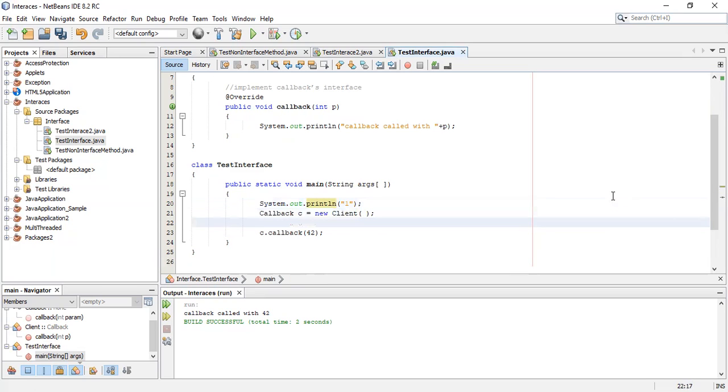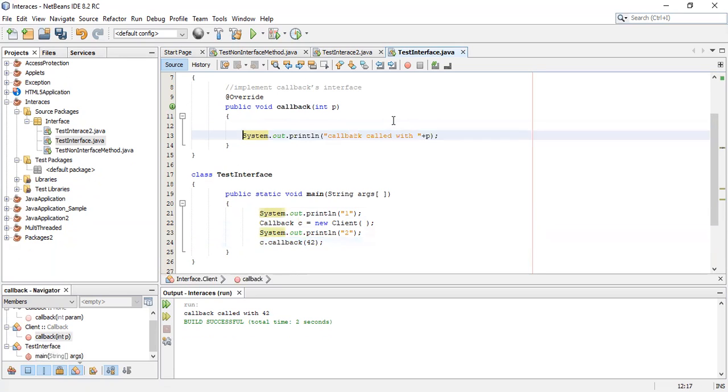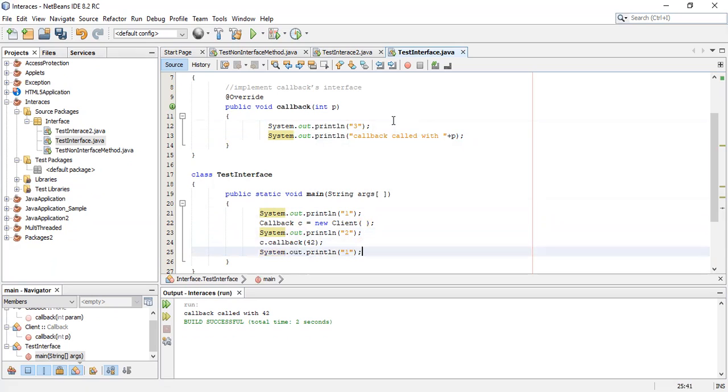Then, second step of execution. Next, when it comes to this particular line, whether the program control is correctly coming, that means it is moving to the callback method or not. So we can put the println statement here, write it as 3. Okay, and afterwards, after the callback method, it will end at this point. So now you just observe how the output will be, so that we'll come to know where exactly program control is flowing.